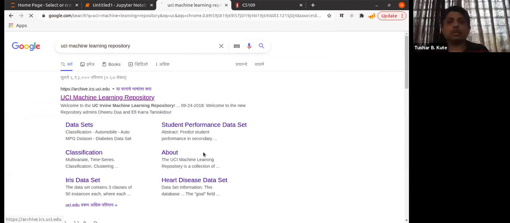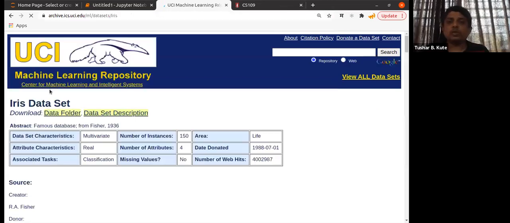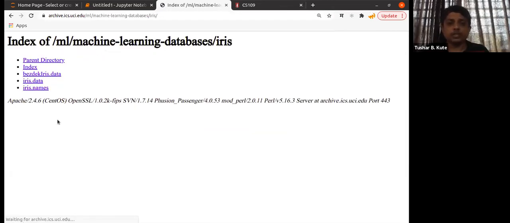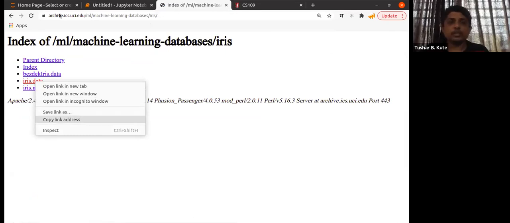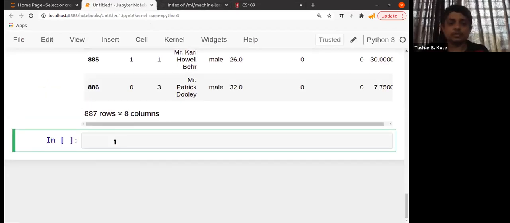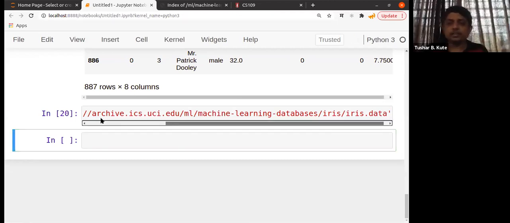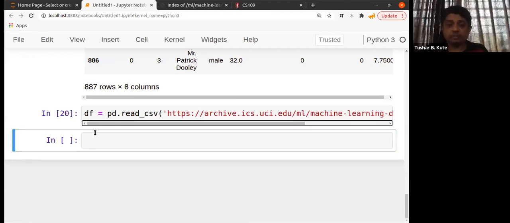So I can copy the URL of the iris dataset from there. See this, this is your iris dataset. Data folder, and this is the link. I'll copy this link, and then I will use it to download the data from here. So let's download it. df is equal to pd.read_csv. You just paste the URL here and download. The URL I have copied from that link, and from that I have to download this dataset.